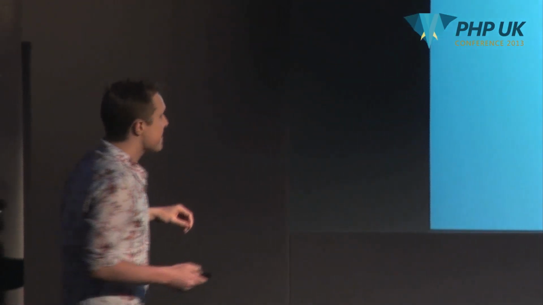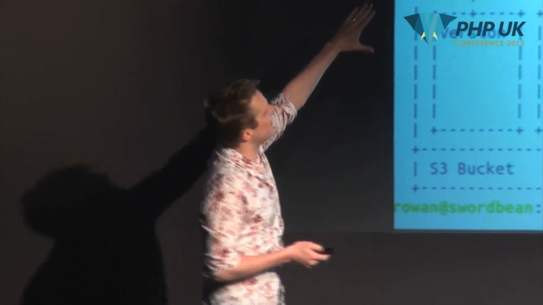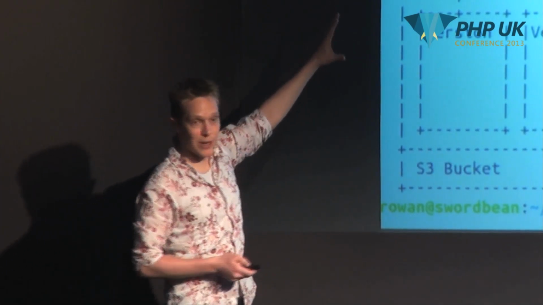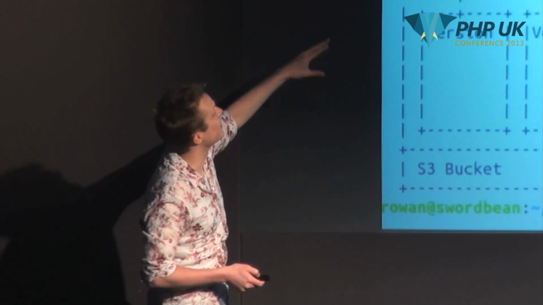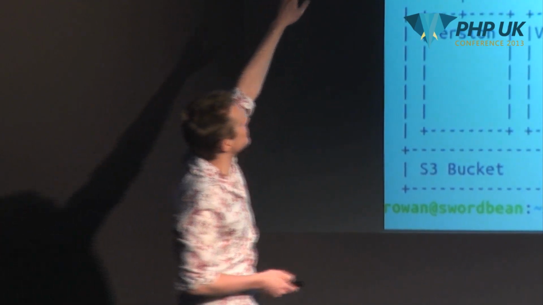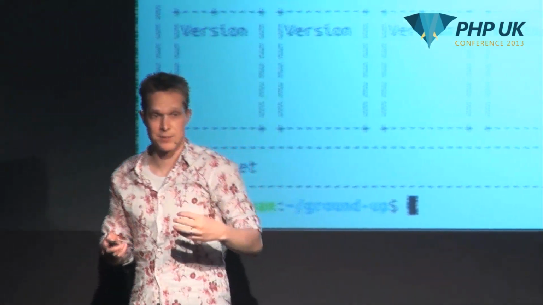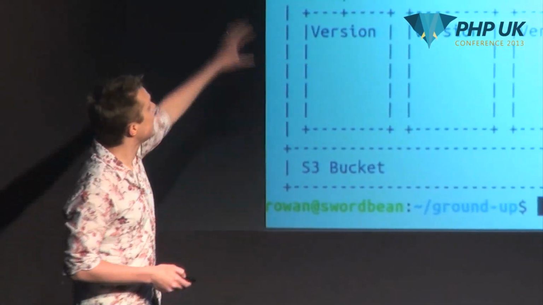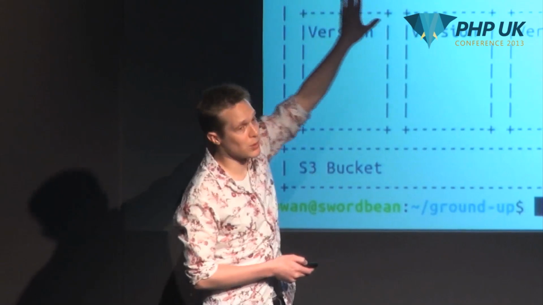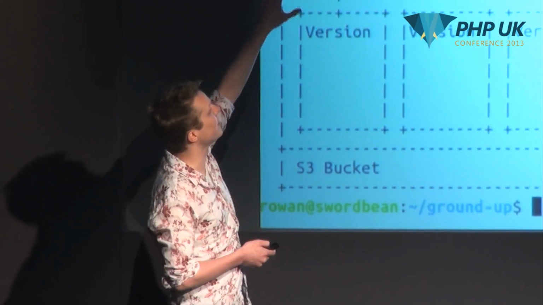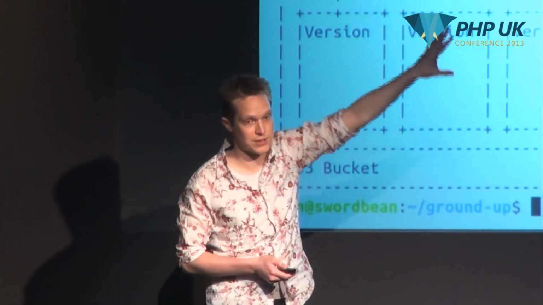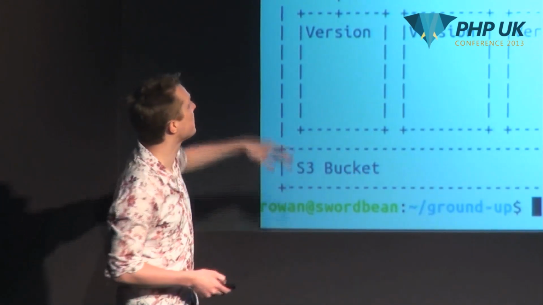OK. So now, this is where we start finding out what is actually going on behind the scenes. So with some amazing diagramming skills, this is what we are creating when we talk about Elastic Beanstalk. So your application is this big container around here, and that's literally all your application is. It's pretty much a container with a name. Inside of your container, you have multiple environments. So this is what I was talking about with a development environment, a staging environment, production environment, whatever number you need to create.